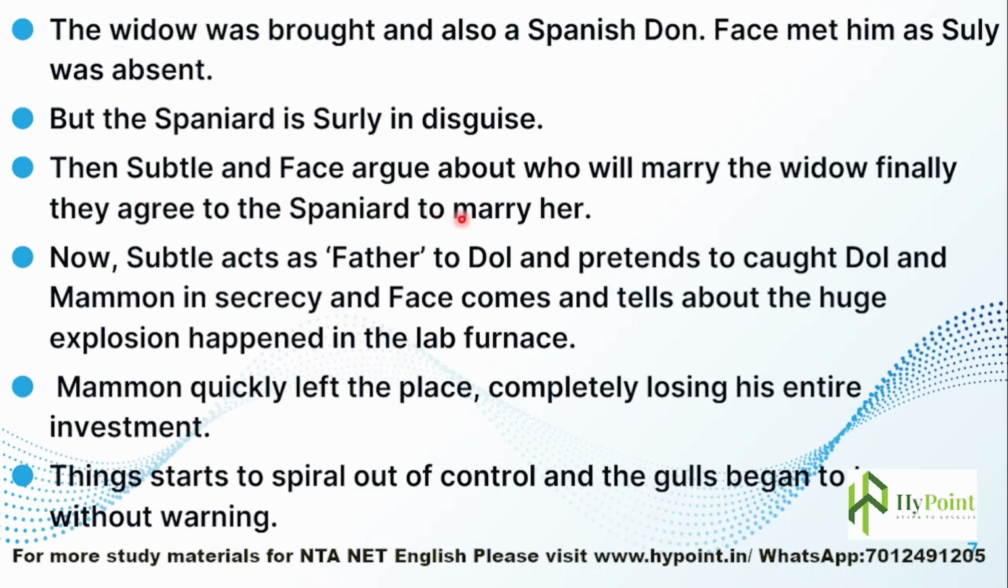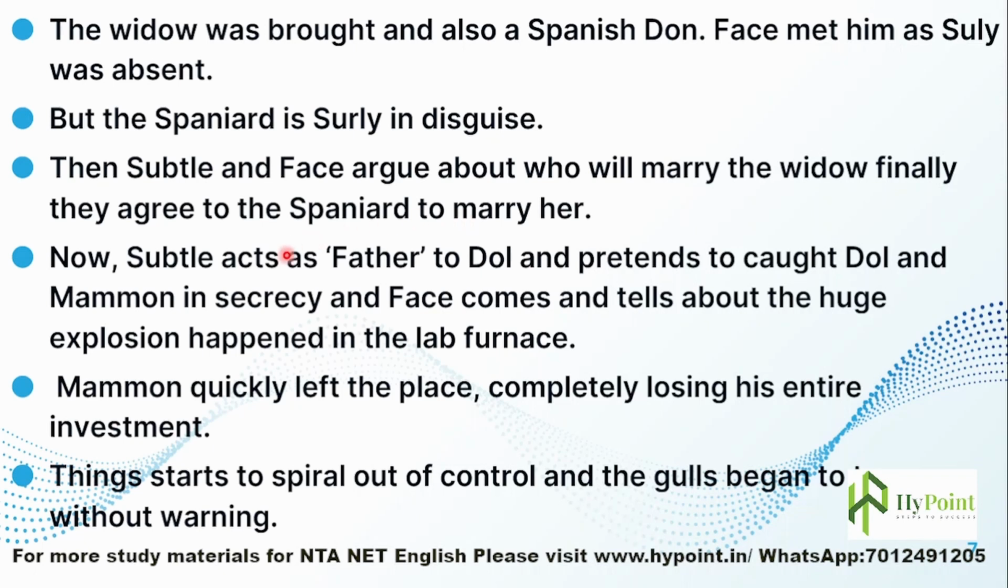See, the widow is Castril's sister, the rich and widowed sister of Castril. So Subtle and Face argued about who will marry the widow. So finally they agreed that this Spaniard, instead of Drugger, will marry her.